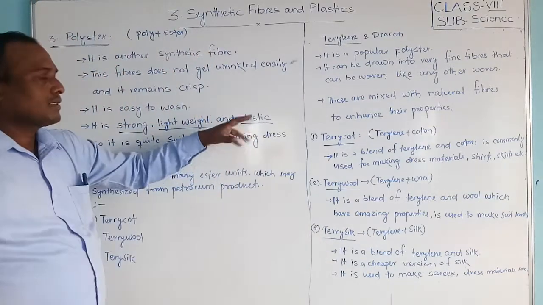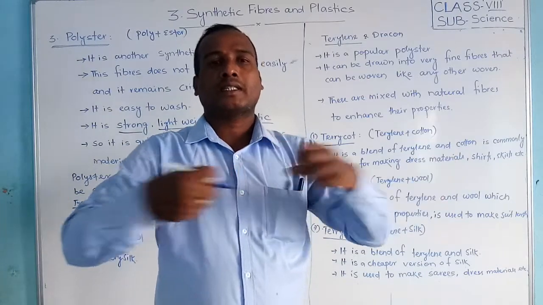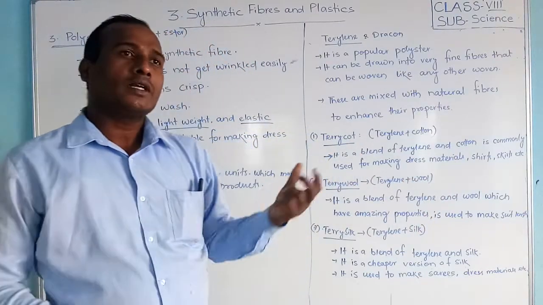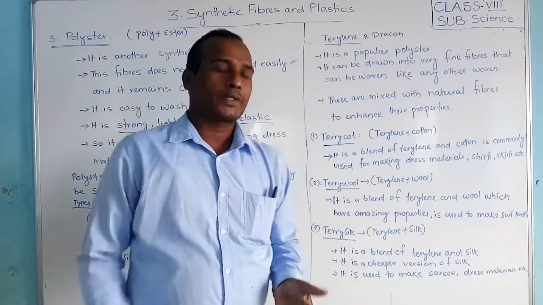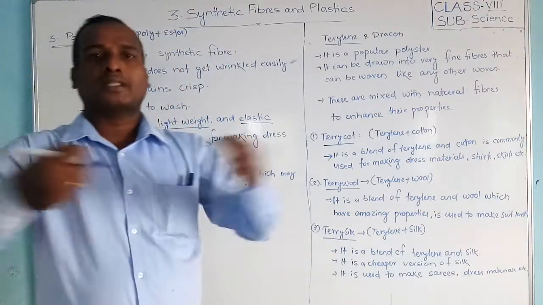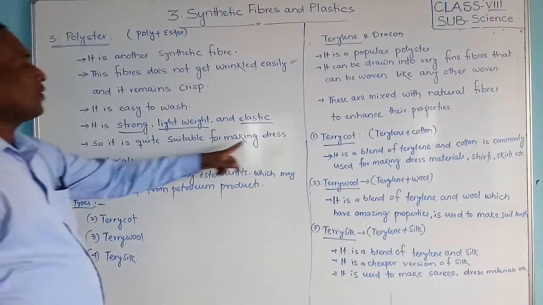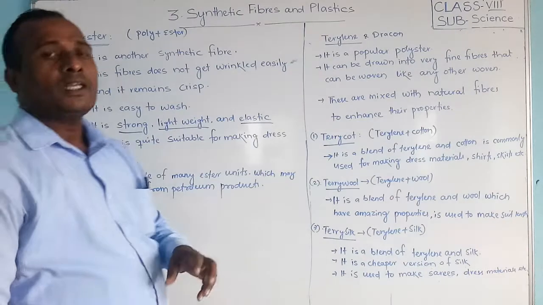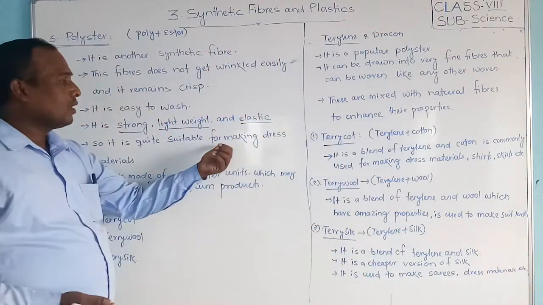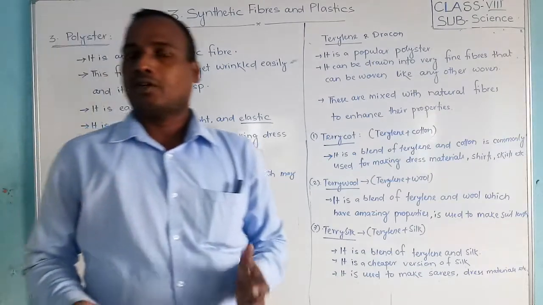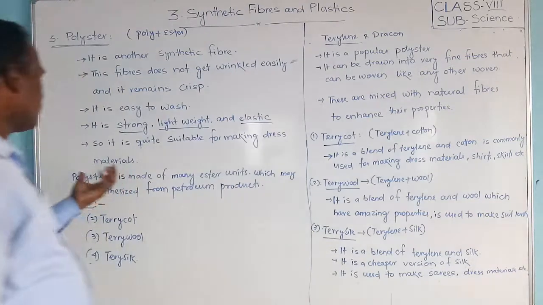What is elastic? Elastic means like rubber bands, it can expand its length. So it has the elastic property, meaning the fiber can extend a little. It is quite suitable for making dress materials, and it is very comfortable. We can also make saris.